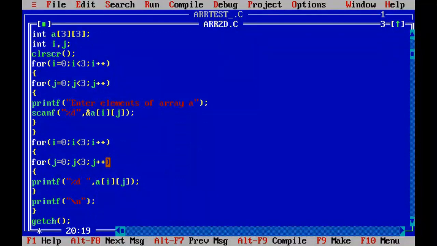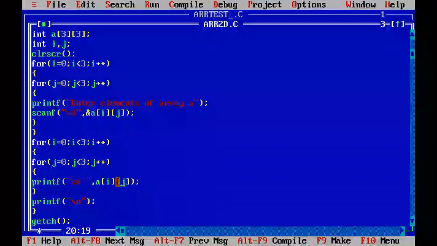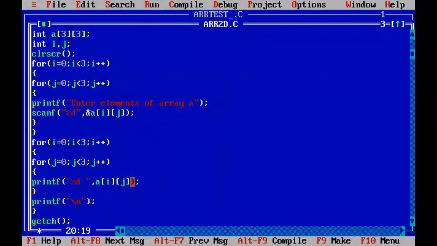First you should write this program in your copy, and then dry run it, so you clear the concept of how it works. I will once again explain. First i becomes 0 and the condition is true, then it will jump to the j loop, because this loop is treated as a statement of the i loop. So j becomes 0, it will also check the condition, then it will jump to this statement. It will print the value of a[i][j]. Here i and j both are 0, so it will print a[0][0].